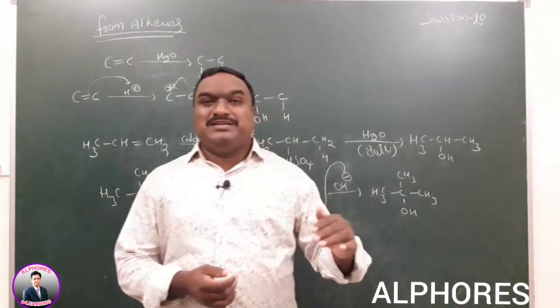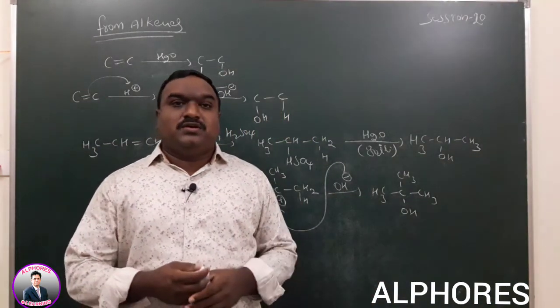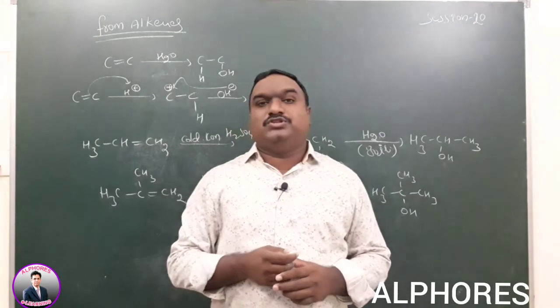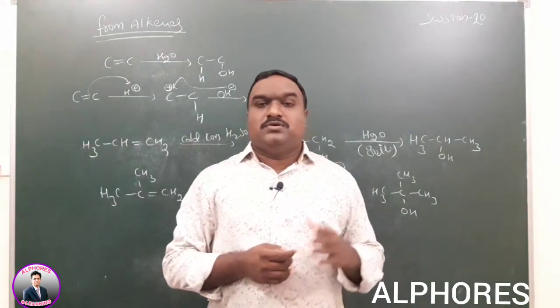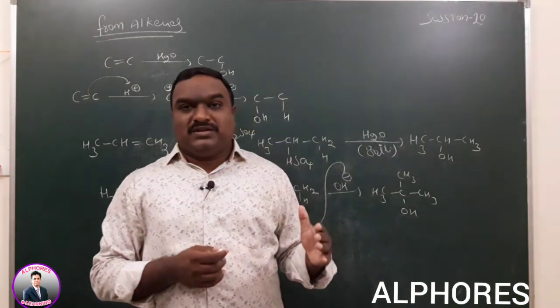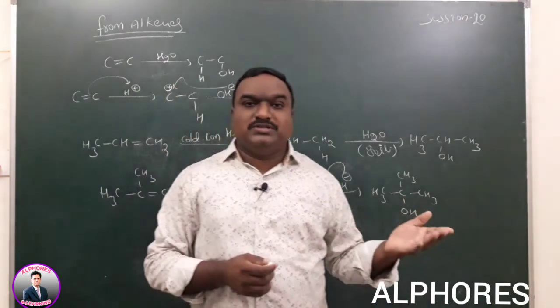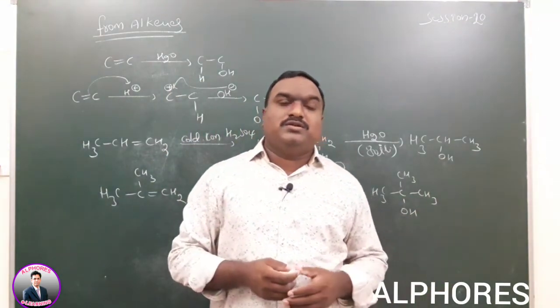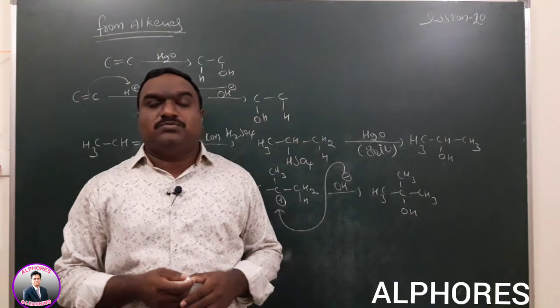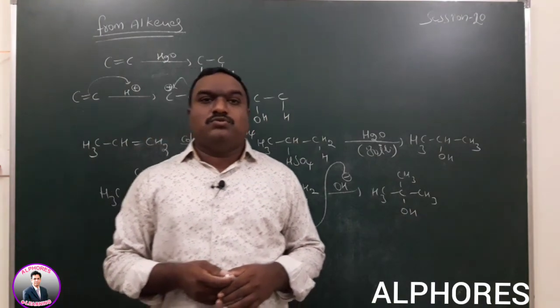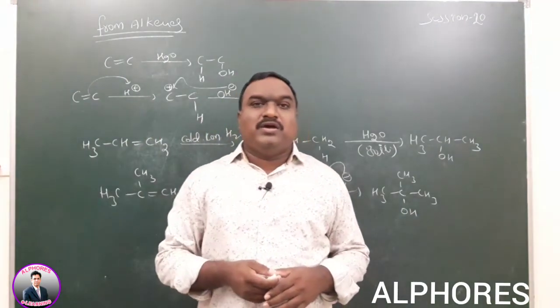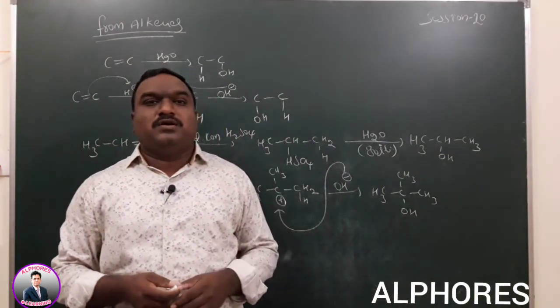So whether rearrangement is possible or not depends on the connectivity between the two carbon atoms. Primary converts into secondary, secondary converts into tertiary. This is the way to write the rearrangement. A less stable carbocation converting into a more stable carbocation is called what? Wagner-Meerwein rearrangement here.